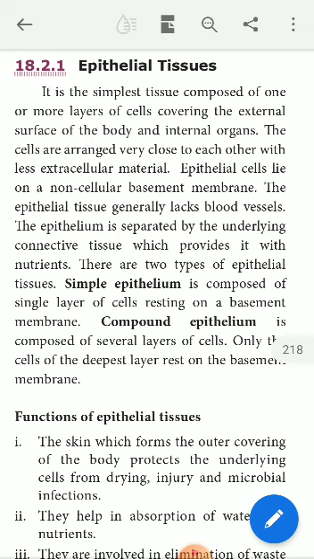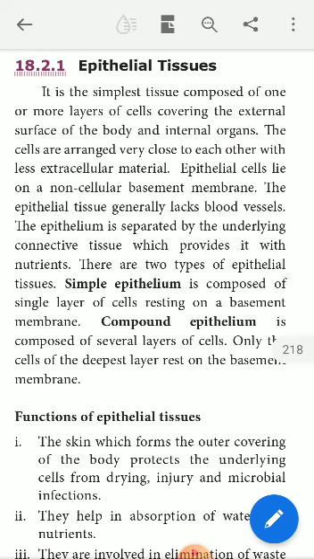So the intercellular materials, the materials found in between two cells of the same tissue, are very few, because the intercellular spaces are very small. Why? Because the cells are arranged in a very compact manner, right?